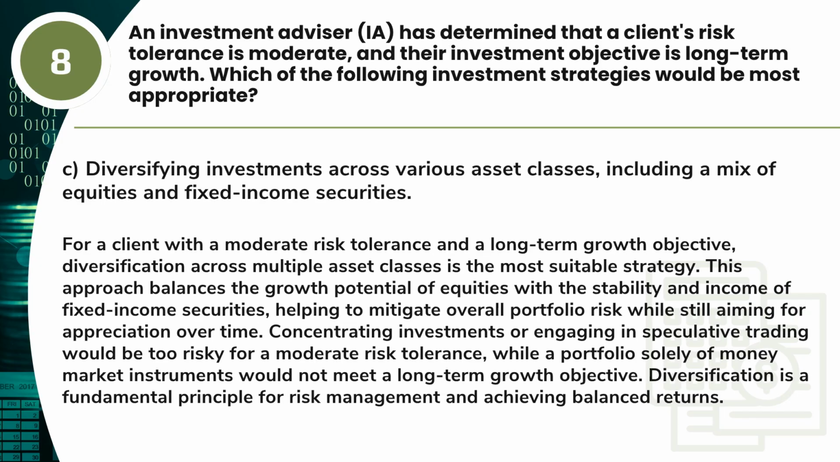Answer: C. Diversifying investments across various asset classes, including a mix of equities and fixed income securities. For a client with a moderate risk tolerance and a long-term growth objective, diversification across multiple asset classes is the most suitable strategy. This approach balances the growth potential of equities with the stability and income of fixed-income securities, helping to mitigate overall portfolio risk while still aiming for appreciation over time.